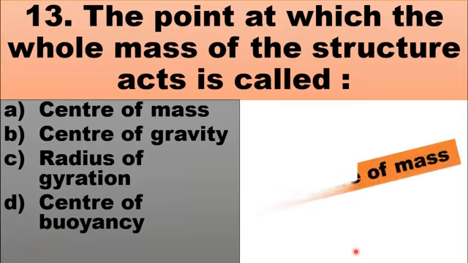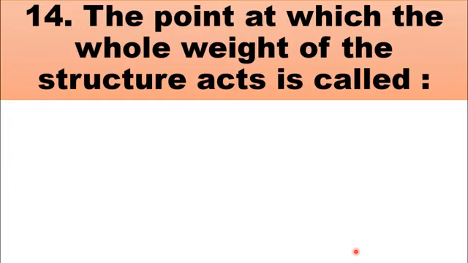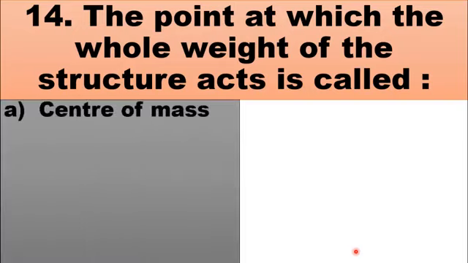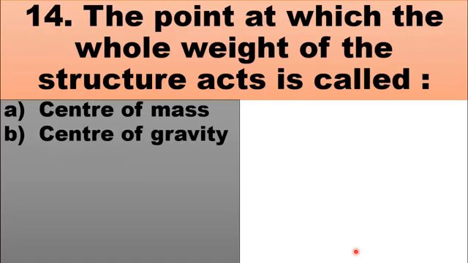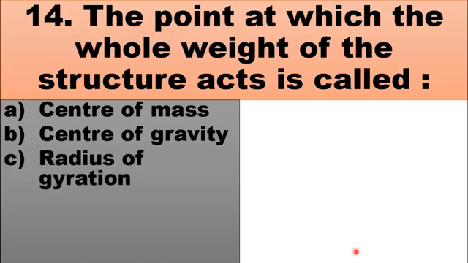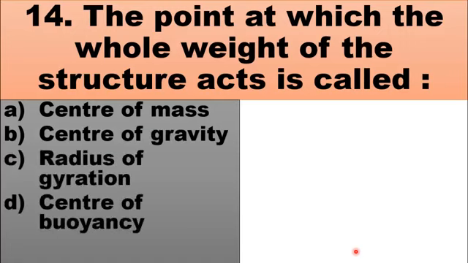Center of mass. MCQs number 14 is the point at which the whole weight of the structure acts is called. A. center of mass, B. center of gravity, C. radius of gyration, D. center of buoyancy. The point at which the whole weight of the body appears to act is known as center of gravity. So the right choice for this question is B.